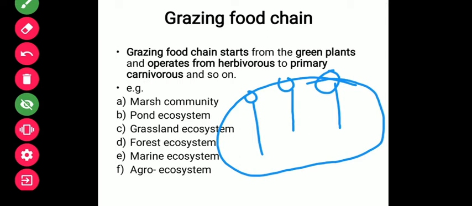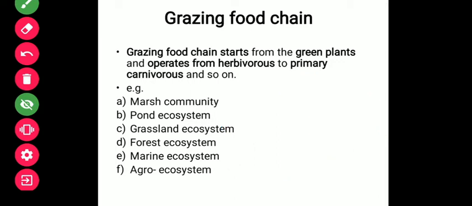Those insects and aphids act as primary consumers, followed by insectivores and so on. So these are the different ecosystems where different organisms are found. Let us see the food chain found in these ecosystems.